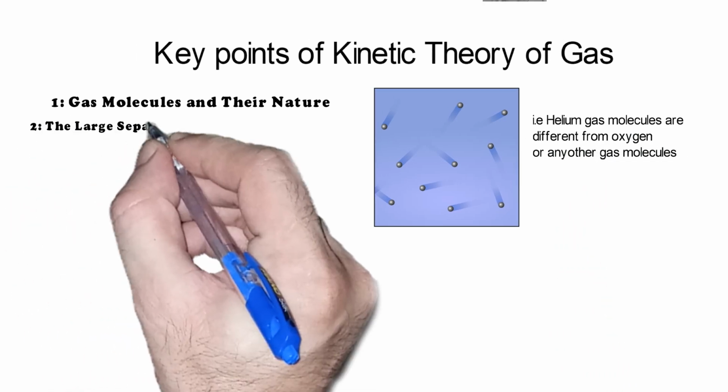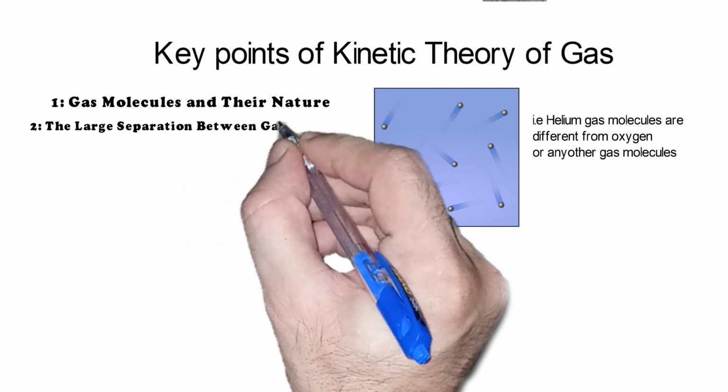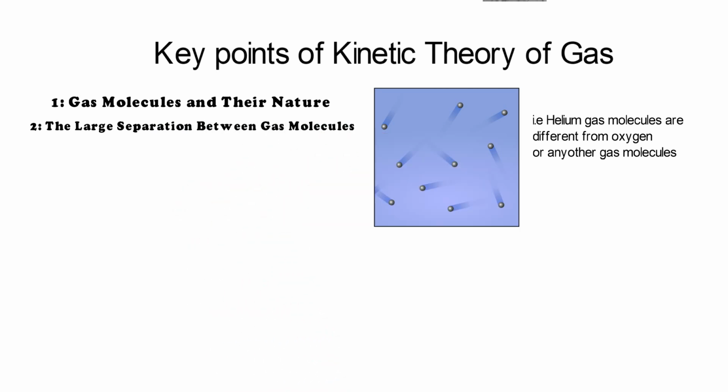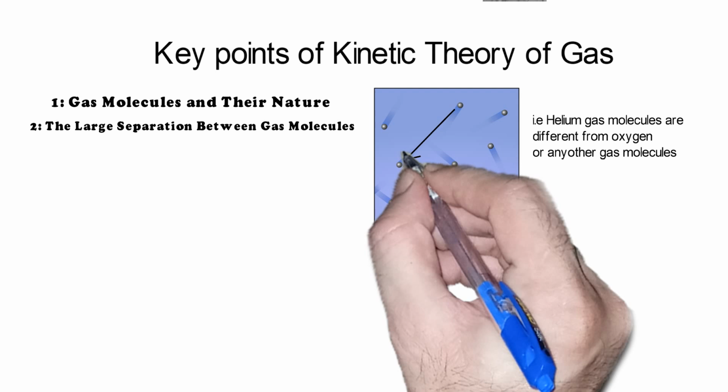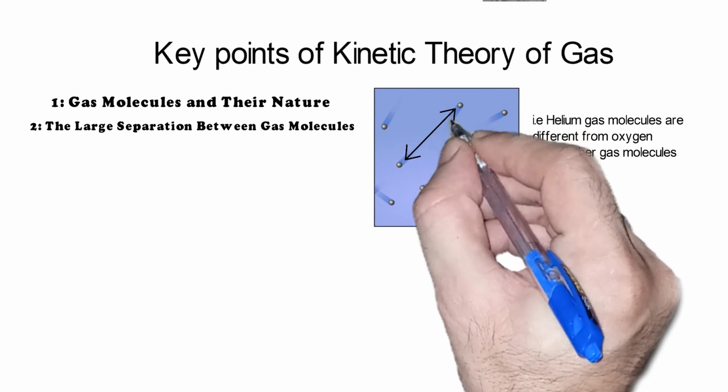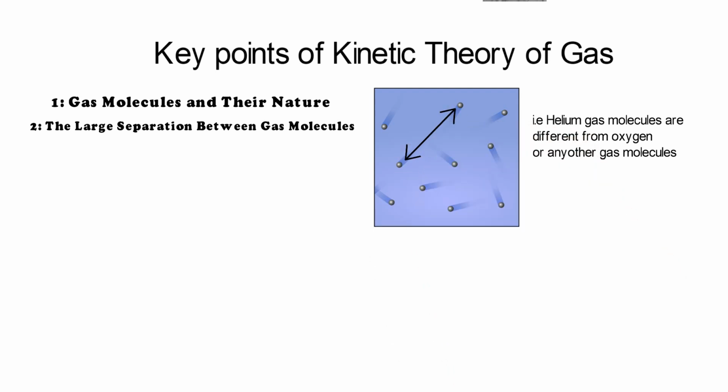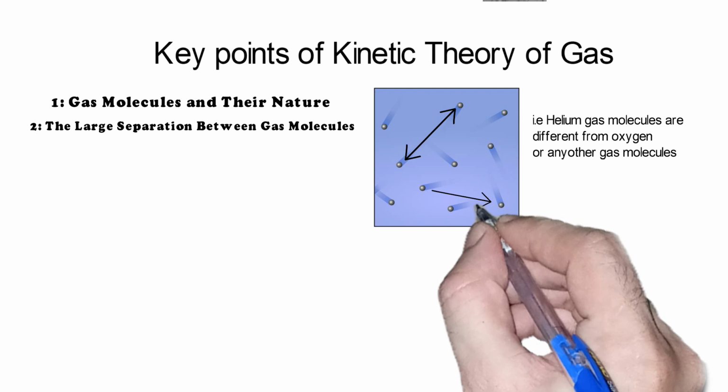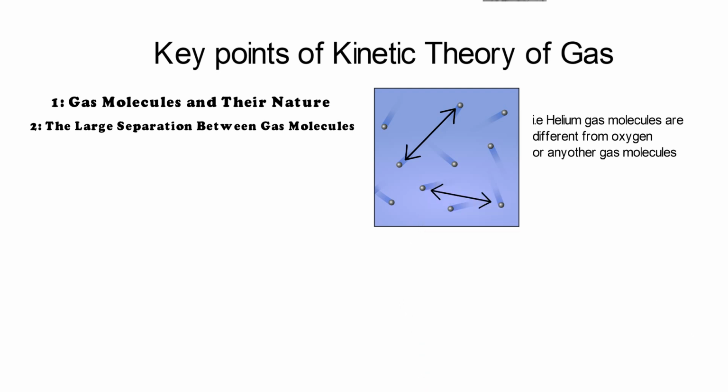The molecules in a gas are separated by large distances. The space between the molecules is so significant that the actual volume of the molecules is negligible compared to the total volume of the gas. This explains why gases are compressible. There is so much empty space between the molecules.